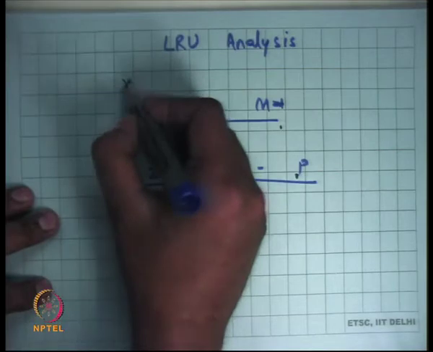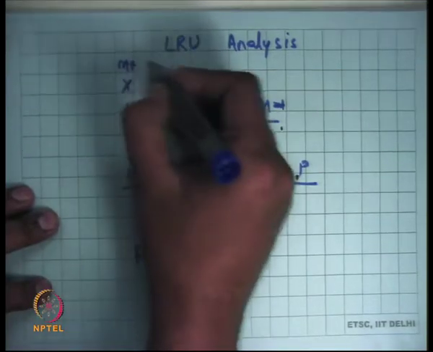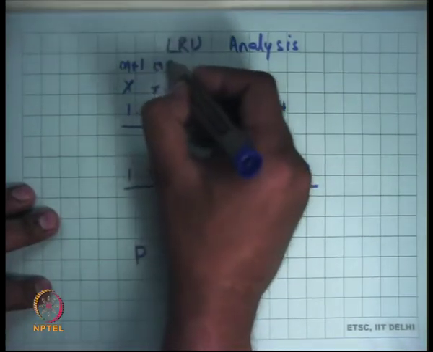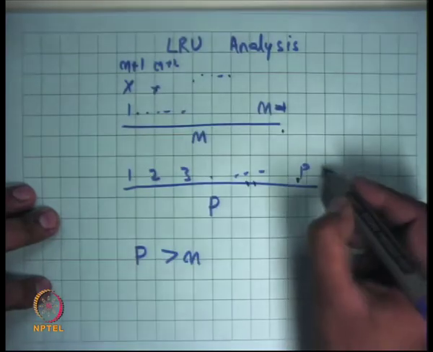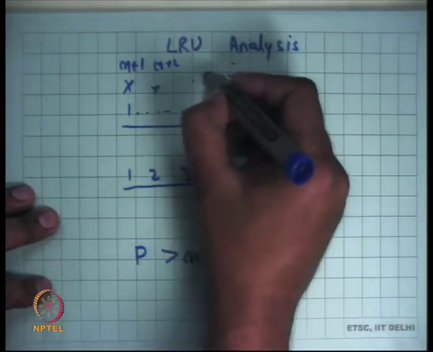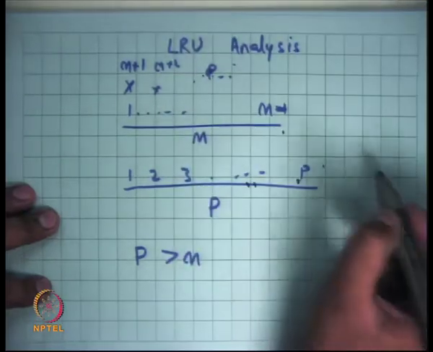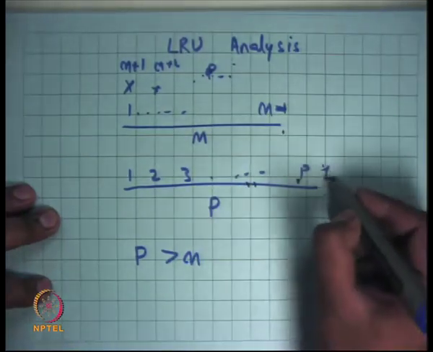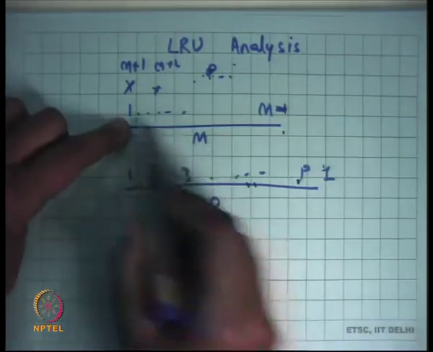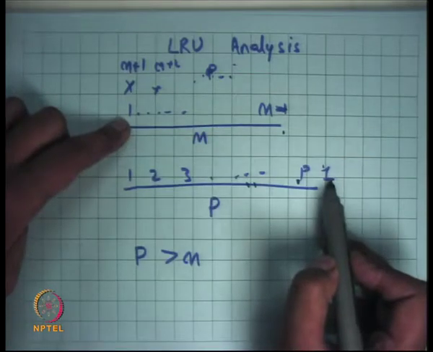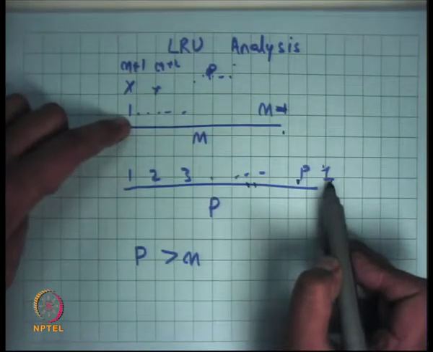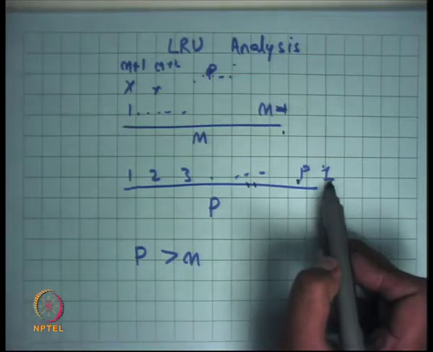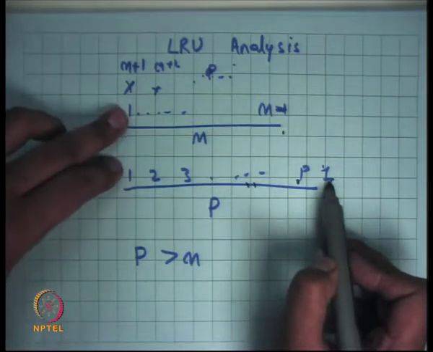So you replace 1 and put M plus 1 here, and you replace 2 and put M plus 2 here, and so on, till P minus 1 and P, and then you access 1 again. The problem is that the page that you replaced is also the page that you are going to access. So here's a case where past is not equal to future.